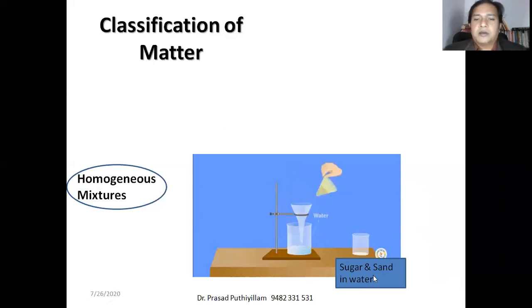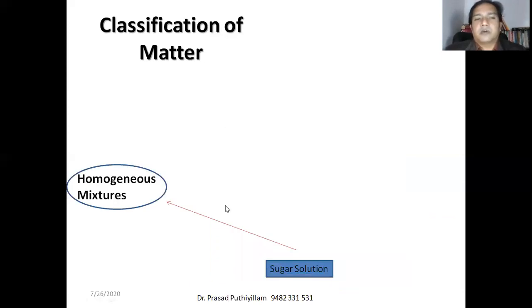This beaker contains sugar and sand mixed in water, which is poured through a funnel containing a filter paper. Here you can see the sugar solution is formed, and the sugar solution is an example of a homogeneous mixture, whereas the mixture of sugar, sand, and water is not homogeneous.